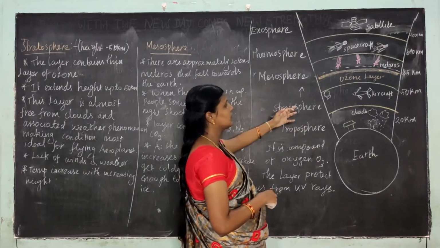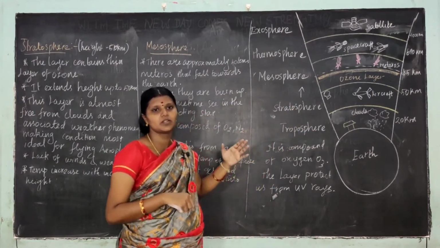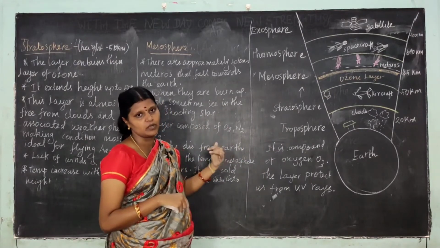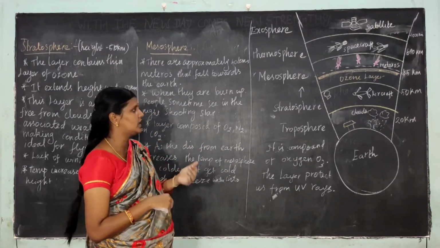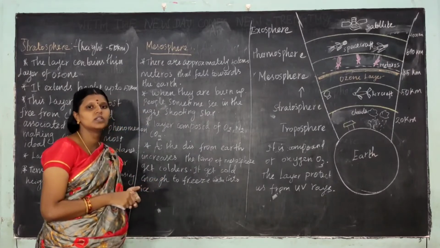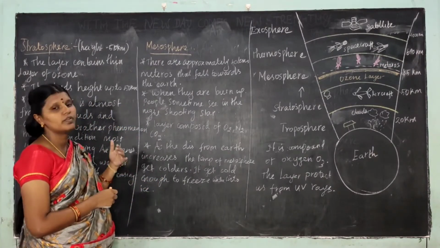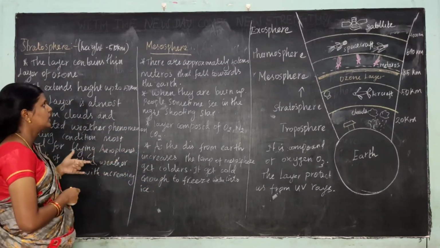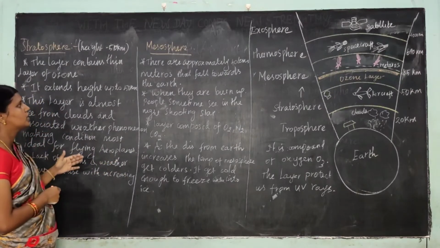Helium air balloons with parachutes also fly in this layer. It is suitable for flying in this layer. And the next layer is the mesosphere.